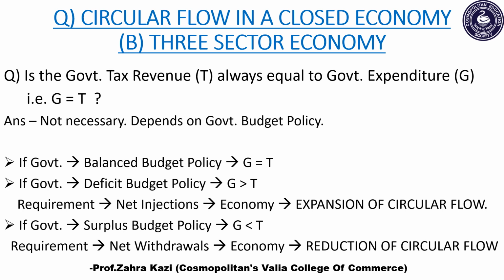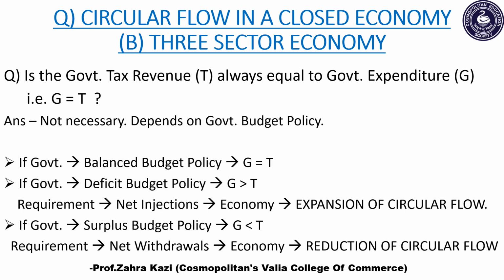But if the government adopts a deficit budgetary policy, wherein its expenditure is more than its revenue, what will happen in this case? G will be more than T. So the economy requires net injections. This further will lead to expansion of circular flow.